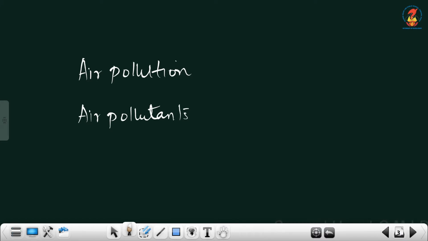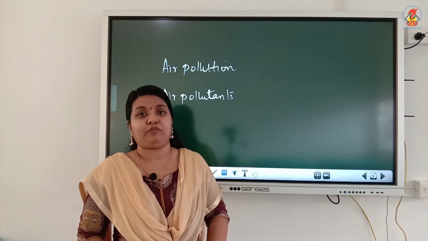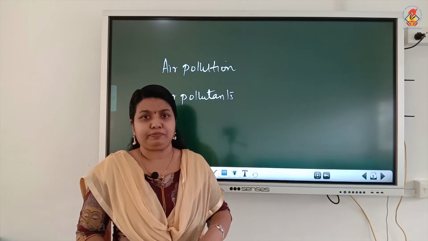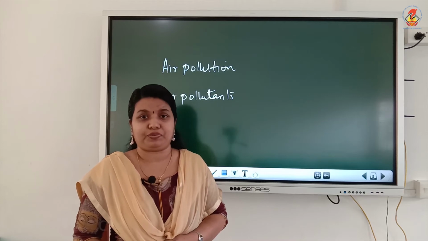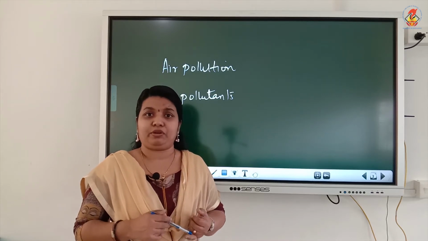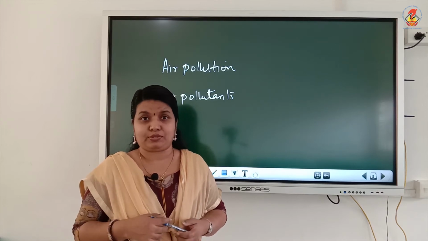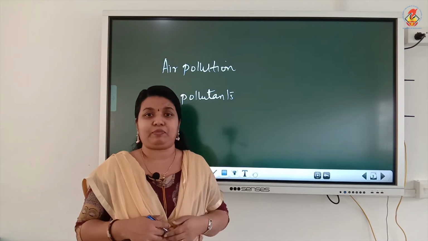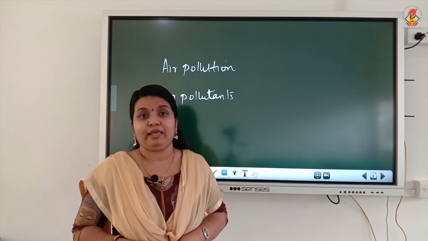These pollutants may come from natural sources like smoke and dust arising from volcanic eruptions, forest fires, etc. And also by human activities, pollutants are released into the atmospheric air, like burning of fuels in factories, power plants, and automobile exhaust, etc. So, pollutants can be released into the atmospheric air by natural processes and also by human activities.